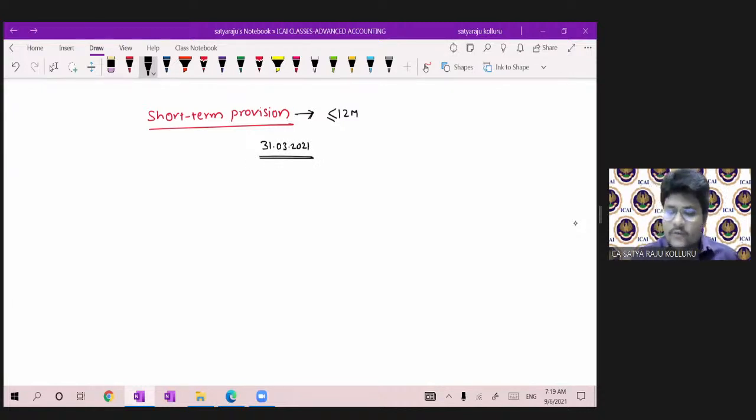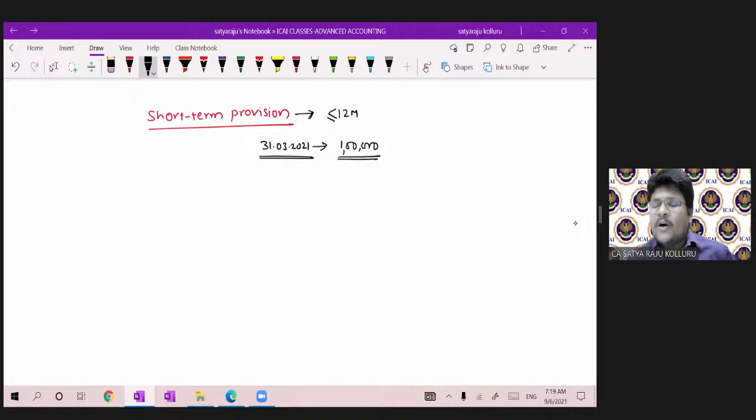As on 31st March 2021, first I will assess the debtors balance. Let us assume it was 1 lakh. Based on my experience, out of such 1 lakh, how much amount can I collect in that particular period? I will check according to my estimate or according to my experience.